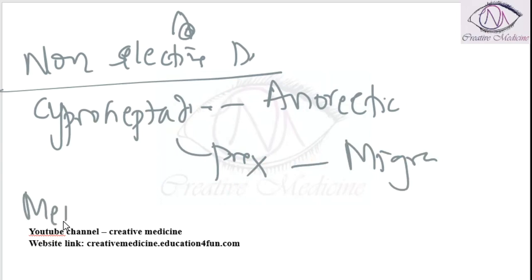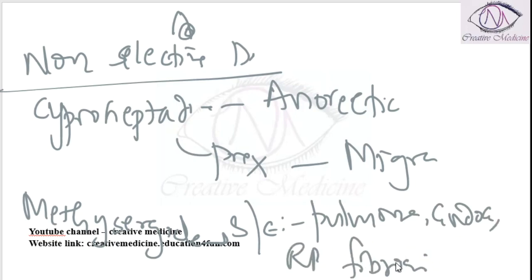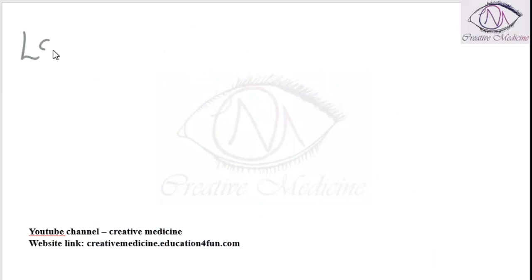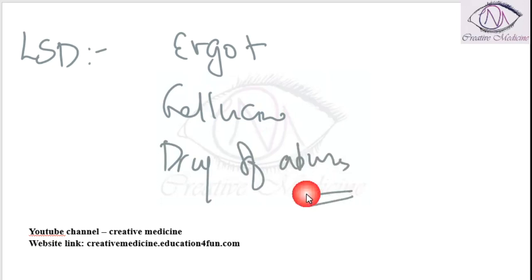Then we have methotrexate. Methotrexate also has a similar use, but the important side effect of methotrexate is it can cause pulmonary, endocardial and retroperitoneal fibrosis. Then we have lysergic acid diamine, LSD. It is an ergot derivative, it is a hallucinogenic drug and it is a drug of abuse which is responsible for synesthesia.